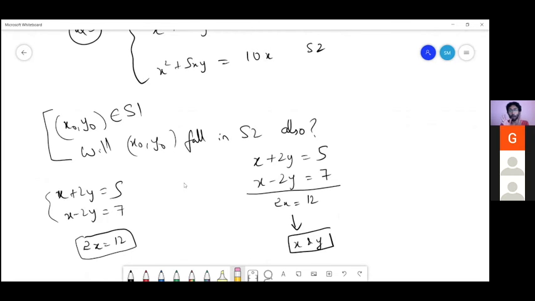So what we are trying to do. The solution space of 2x equal to 12 is a subset of the solution space of this pair of equations, is it? No. The solution space of equation 1 and the solution space of equation 2. So this is a subset of both. Essentially, we're trying to find the intersection. I'll call this system S1.